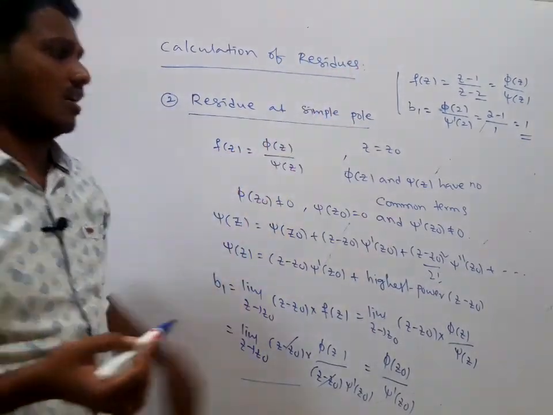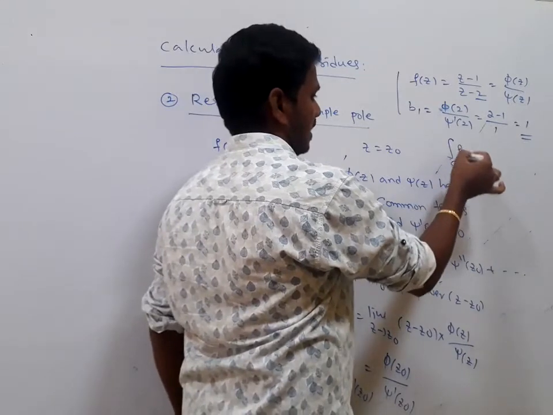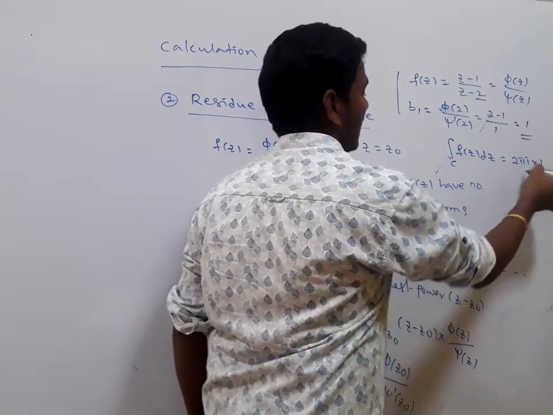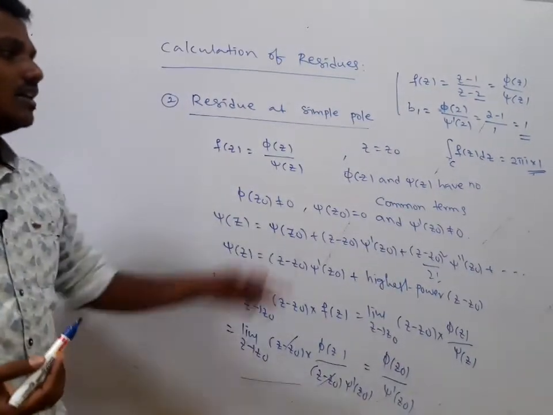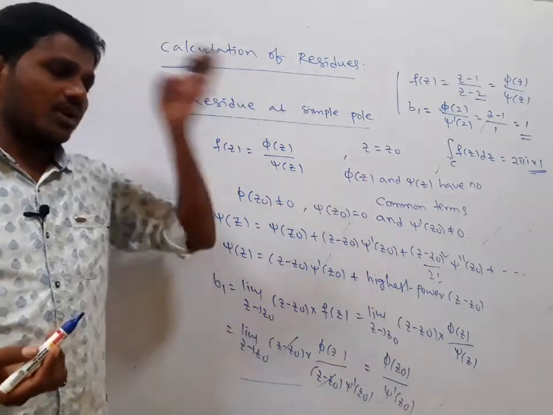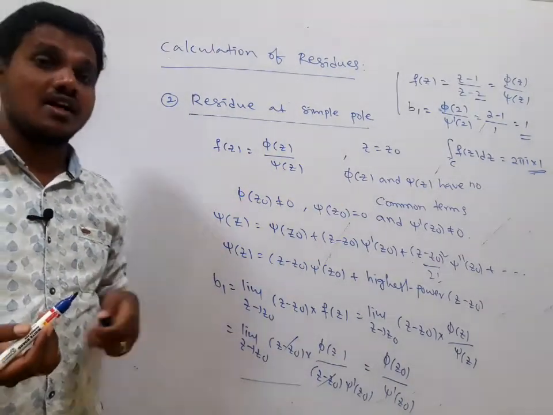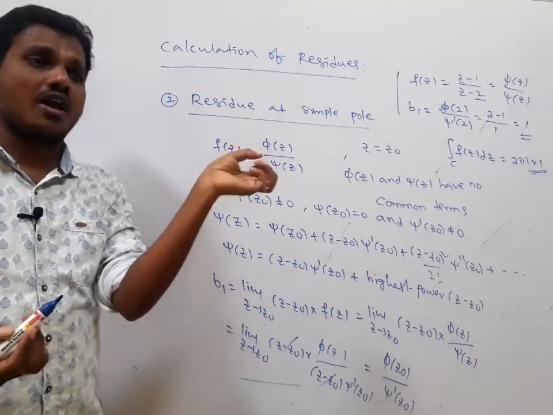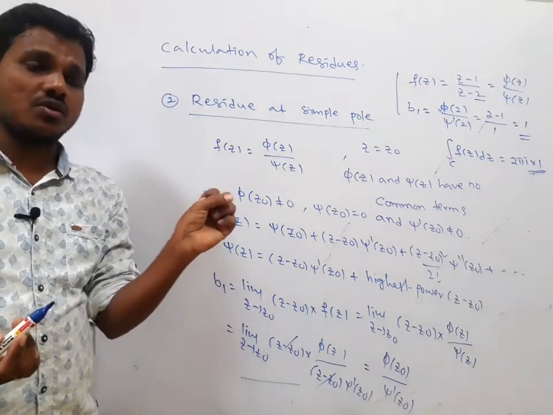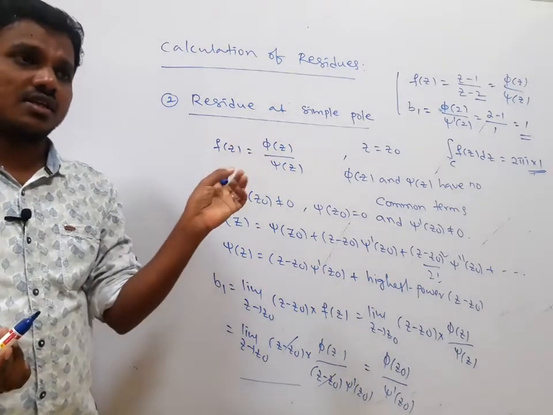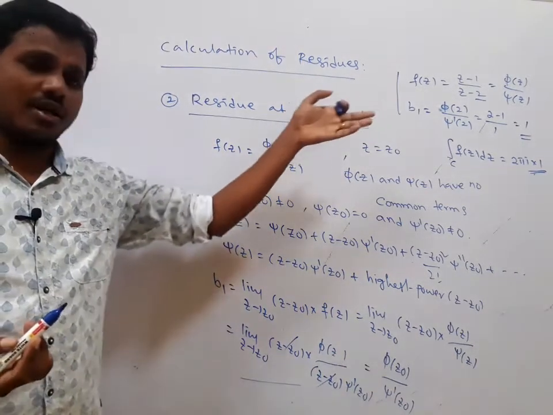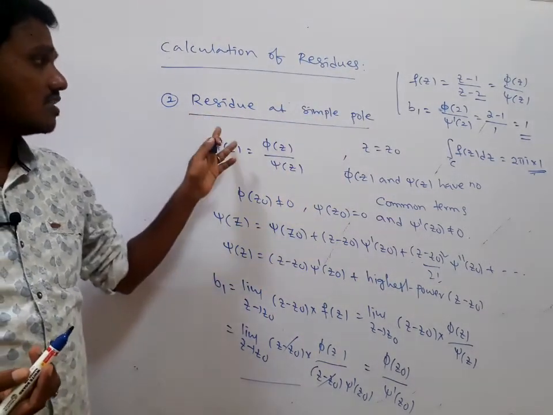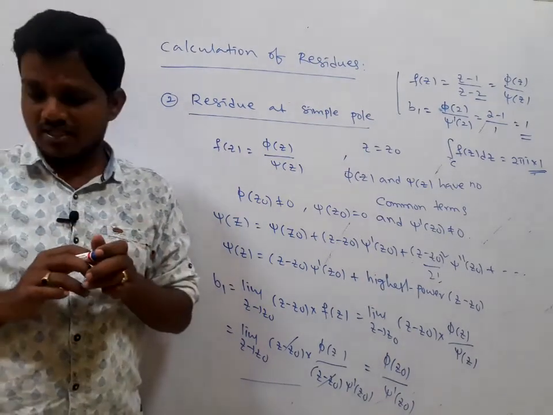If you have the residue, then you can write the integral value: integral over c of f of z dz is equal to 2 pi i into 1. This is a great advantage of evaluating the integral by using the residue concept. Previously, when we applied Cauchy's integral formula, you had to check whether the point lies inside the closed contour or outside the closed contour. Inside the closed contour, you may write the integral of f of z over (z minus z naught) dz is equal to, here also, 1 by 2 pi into something. As compared to that one, this is very easy. Yes, this is the case when f of z has a simple pole.